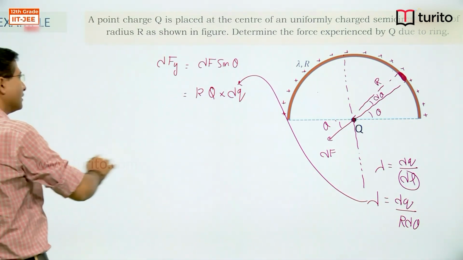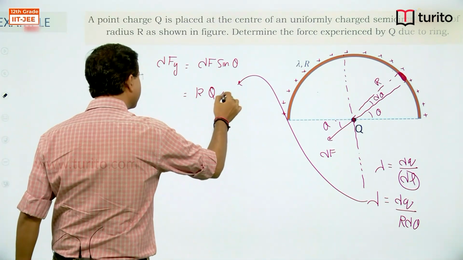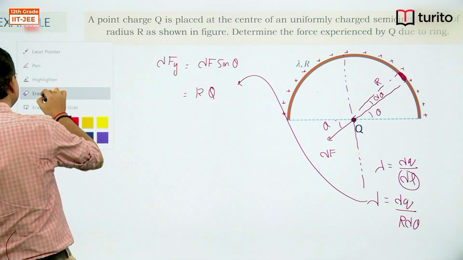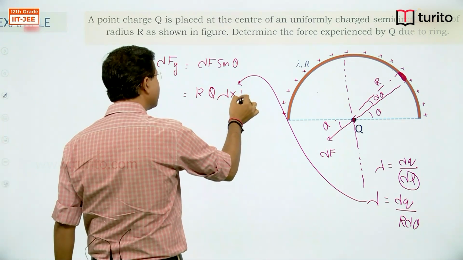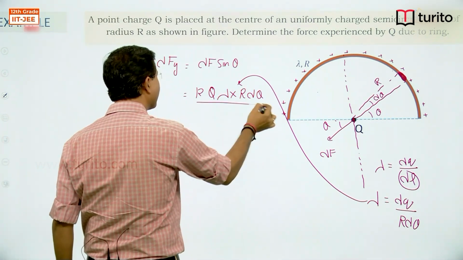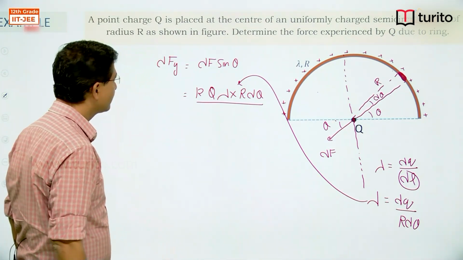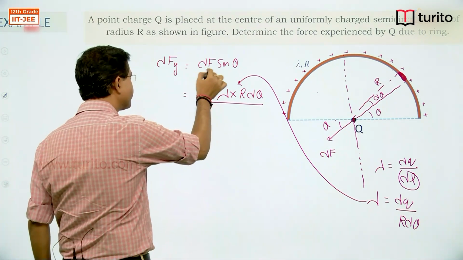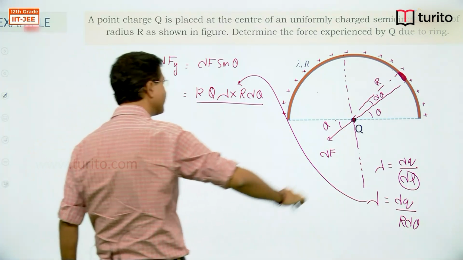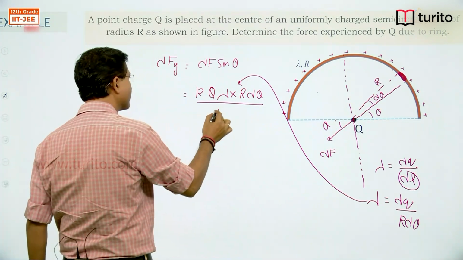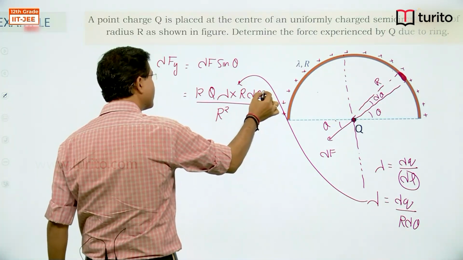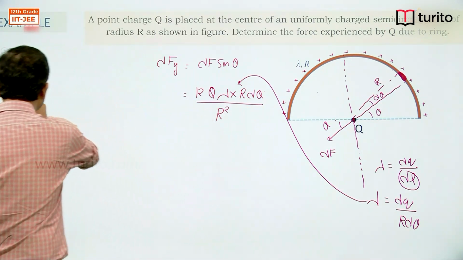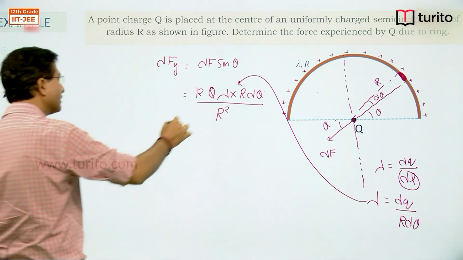Now let's directly write here: lambda into r d theta, divided by the separation r square, into sin theta.